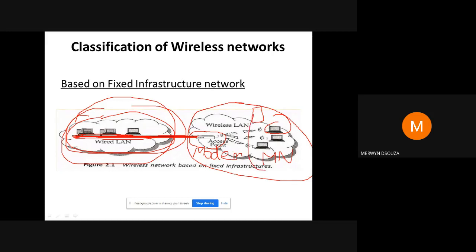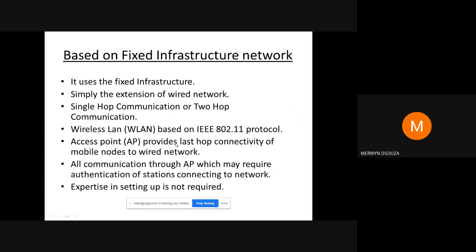These mobile nodes connect to the wired network through the access point. All communication mostly has to occur through the access point, because the mobile nodes will authenticate themselves to the access point before connecting to the network.